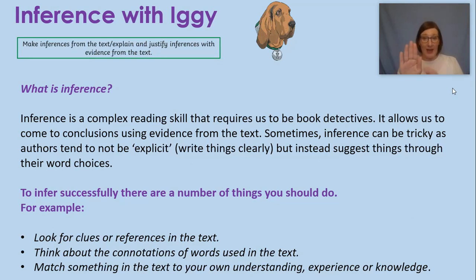Now, do you remember we had to lay the pieces of evidence together to create that picture for us? Sometimes, though, it can be really tricky because authors tend to not be explicit. That means they're not writing things really clearly, and they suggest things through their word choices. Okay, so to infer successfully, there are a number of things that you should do. So look for clues. That's number 1. Think about the connotations of the words used in the text. Why are they using those particular words? What's the reason for that?